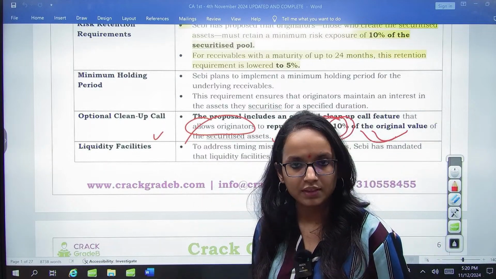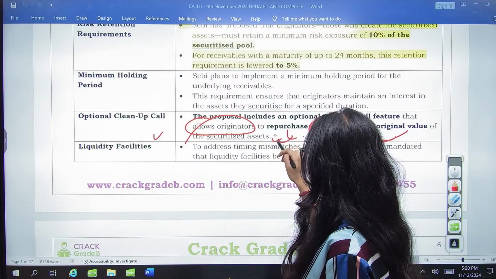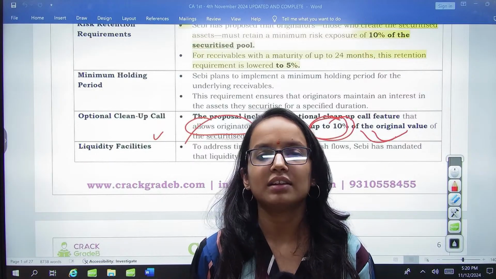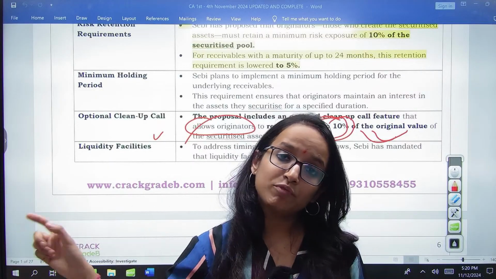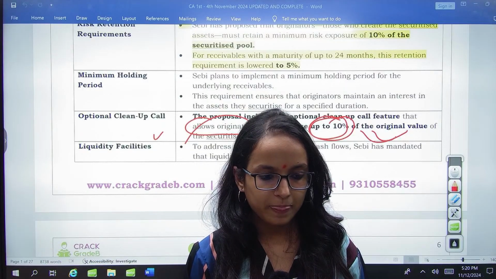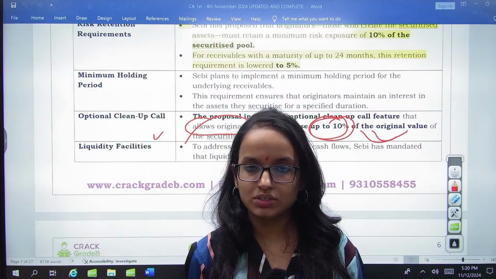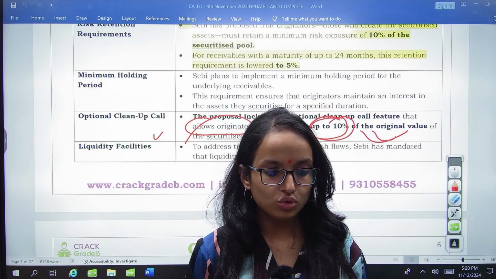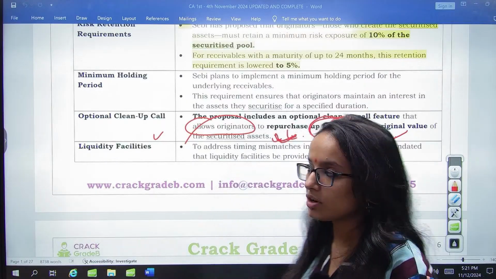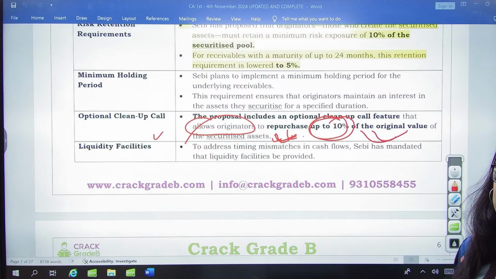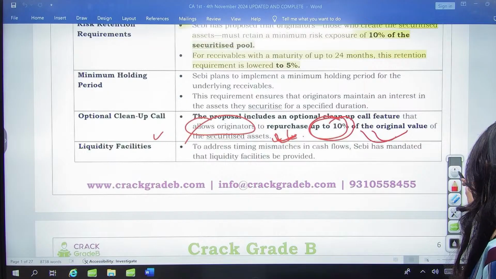Clear? Okay. This will help them better manage the assets and liquidity, and it will give a positive note to the investors as well. In case some fluctuations happen, they have this opportunity to repurchase up to 10% of the original value. It will be better managing of the assets, basically, the overall purpose. Just understand the layman purpose, okay?